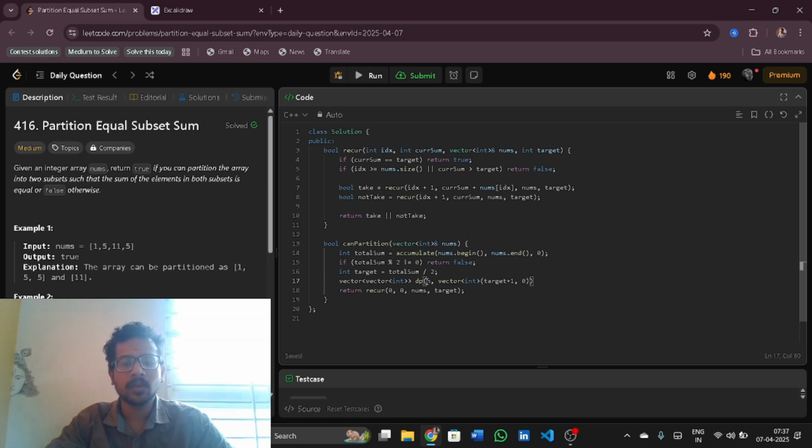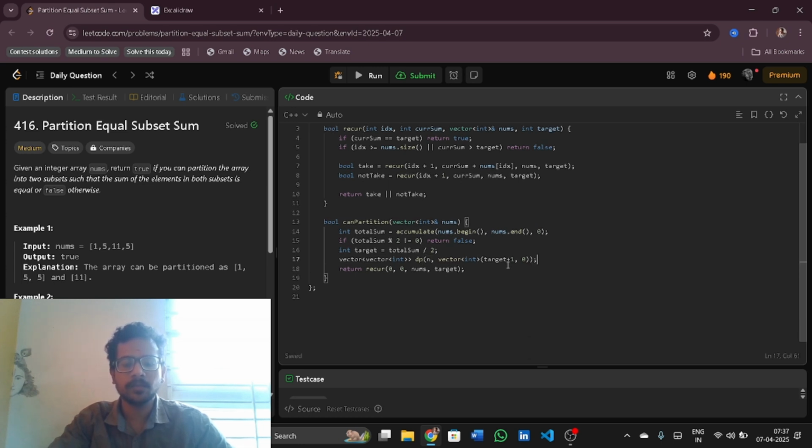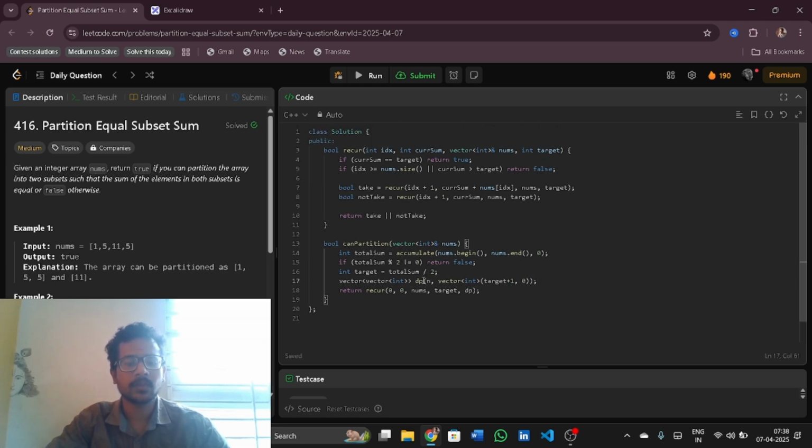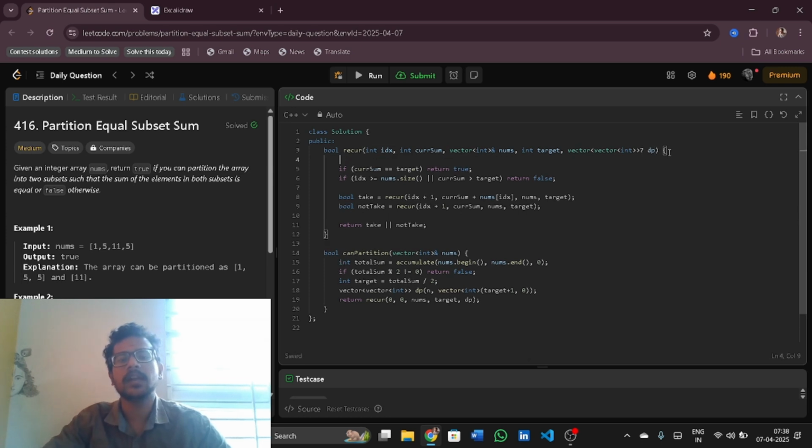Now what I can instead do is, if it is true, that means when this recursion is true, for that I'll pass a dp in the recursion. So if I paste this over here, I am having a vector of vector of int dp. When will I return true? I'll return true if current sum is equal to target. So I will return true at that point.